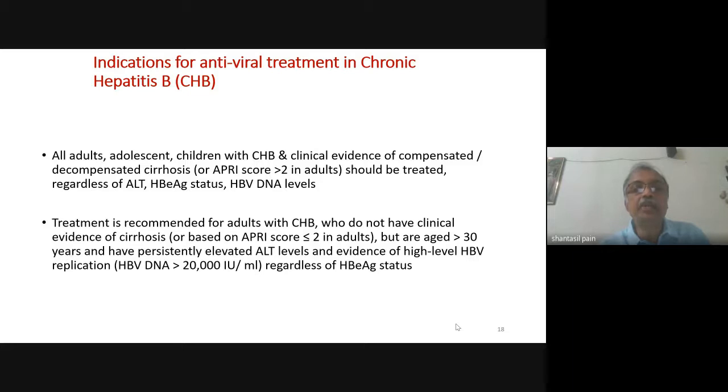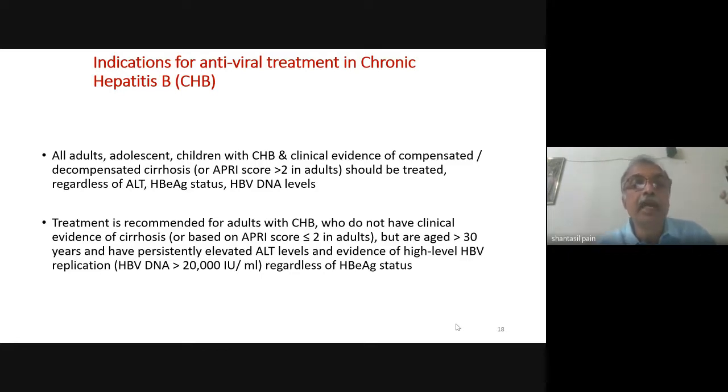Treatment is recommended for adults with chronic hepatitis B who do not have clinical evidence of cirrhosis, or based on APRI score less than or equal to 2 in adults, but are aged more than 30 years, persistently elevated ALT levels, and high level of HBV replication, HBV DNA greater than 20,000, regardless of the hepatitis B e antigen status. They must also be treated. So there are different algorithms, different countries have their different guidelines, and according to that we'll decide.